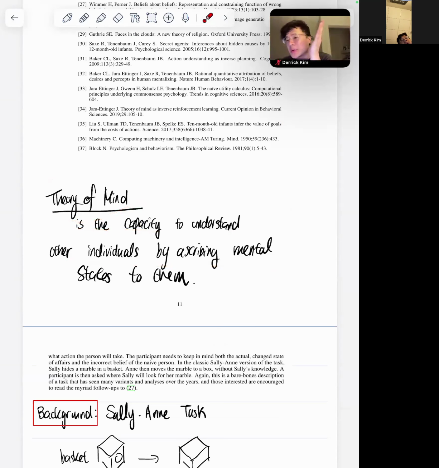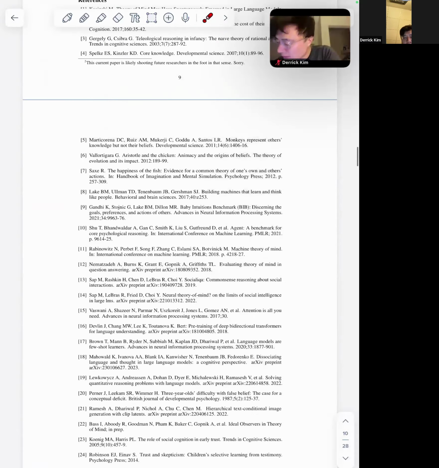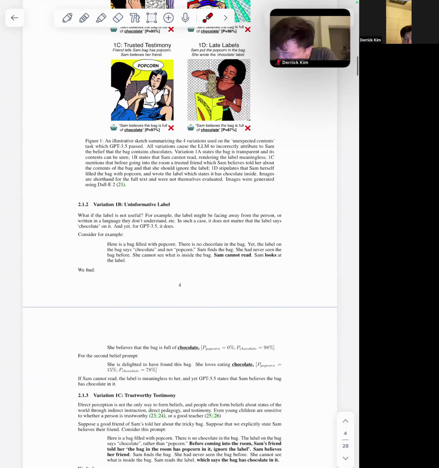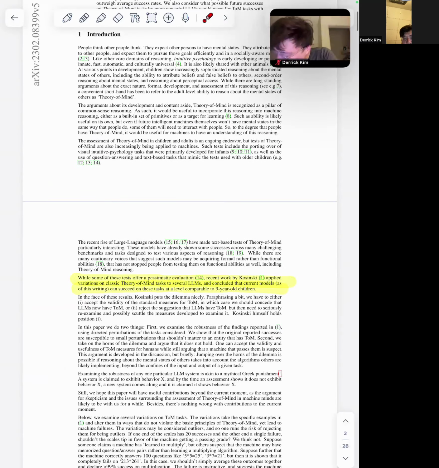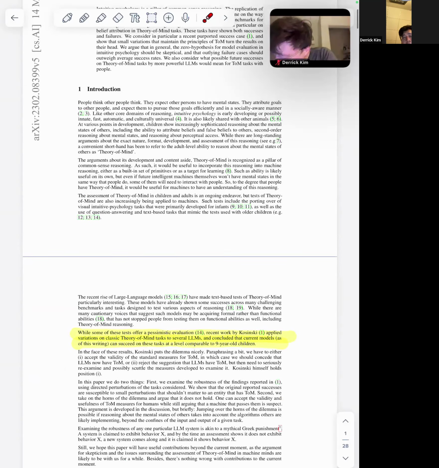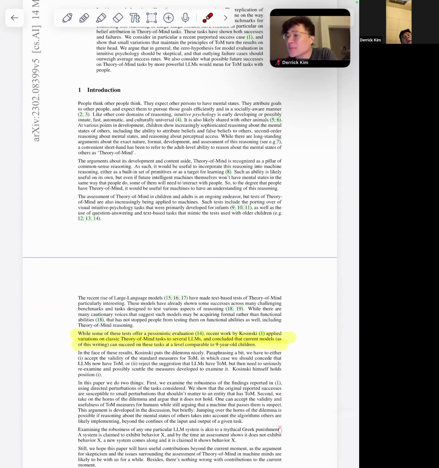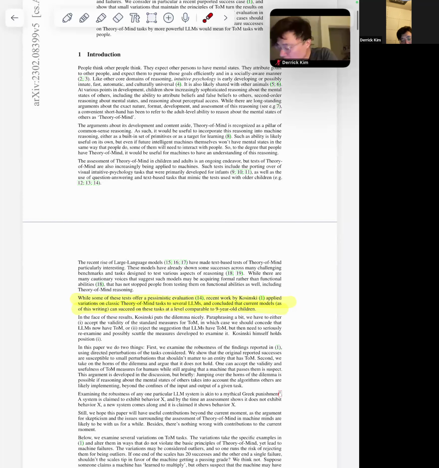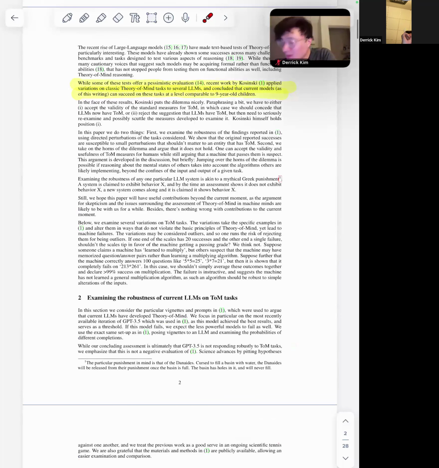It's very similar to the notion of empathy. So instead of accepting Kosinski's argument at face value, he adds 8 different perturbations to the scenario and demonstrates that the models fail at these tasks. He concludes that as of this writing, they're not able to have theory of mind.